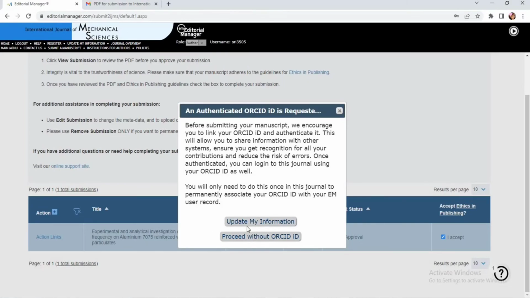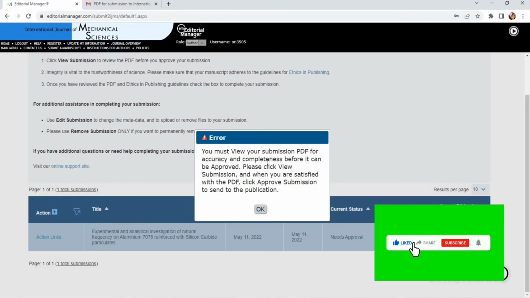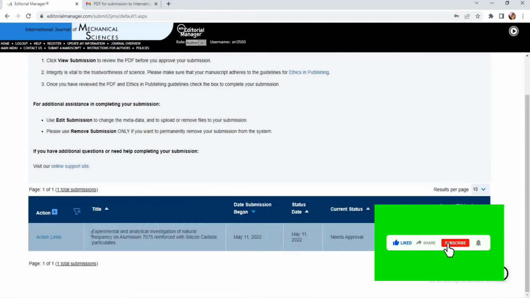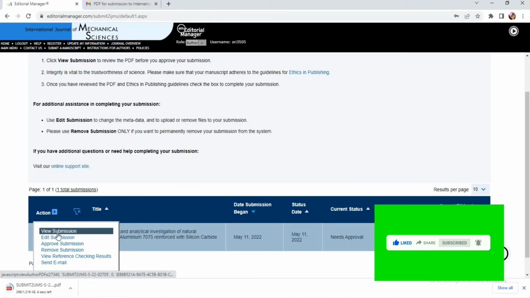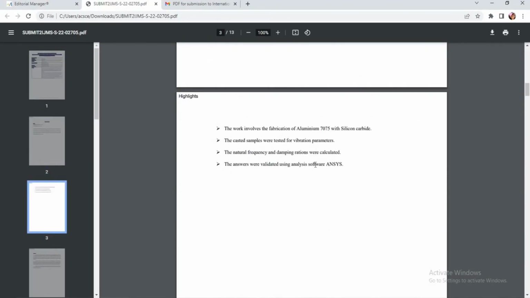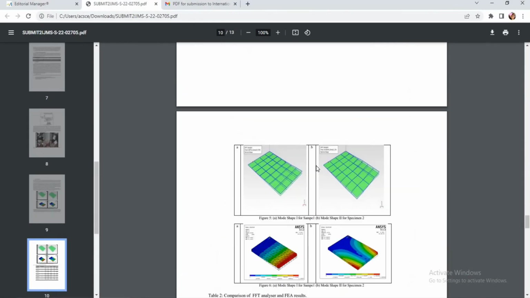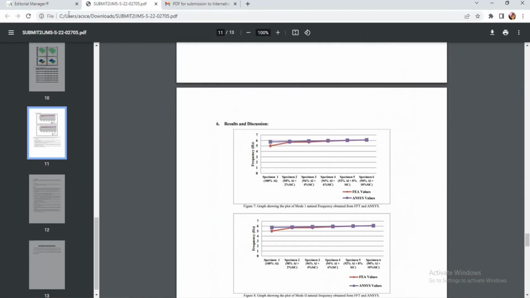Before approving the submission, it is asking to update my information or proceed without ORCID ID. Let me click on without ORCID ID and press OK. It says you must view your submission PDF for accuracy and completeness before it can be approved. That means we should first download the PDF version. Check out this view submission. You can see a PDF is downloaded. Please open this PDF and check for any final corrections. Your complete paper will be ready in the PDF here.